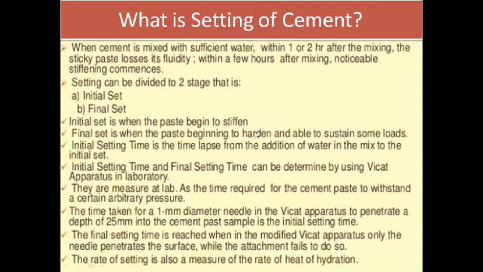Here it measures in the lab the time required for the cement paste to withstand a certain arbitrary pressure. The time taken for a 1 mm diameter needle in the Vicat apparatus to penetrate a depth of 25 mm into the cement paste sample is the initial setting time. The final setting time is reached when, in the modified Vicat apparatus, only the needle penetrates the surface while the attachment fails to do so. So here there are two types, initial setting time and final setting time.